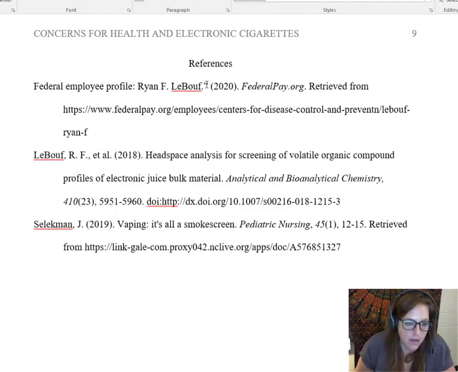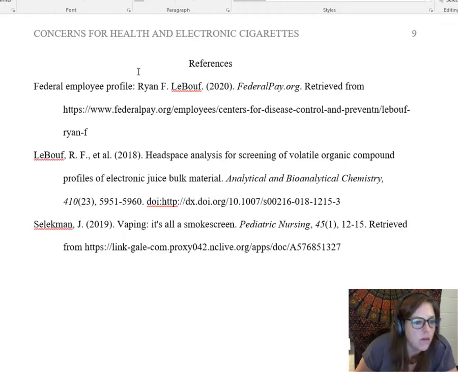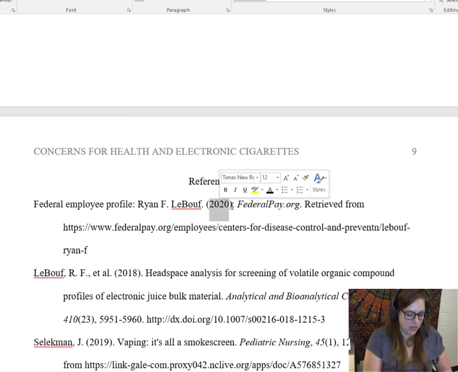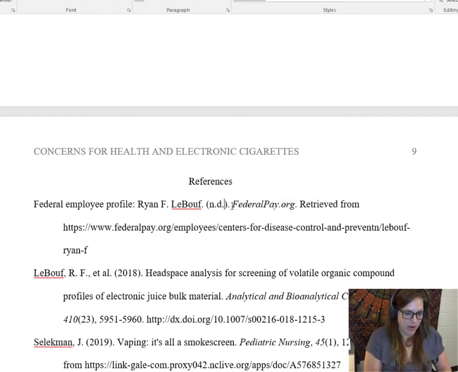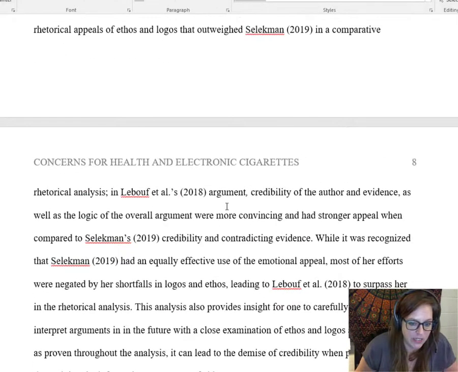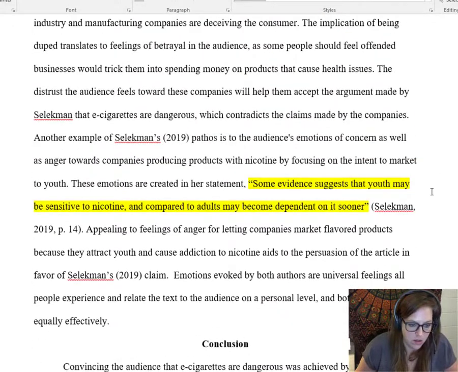This should not be in quotation marks. And that is the correct capitalization there. This is a really simple citation because there's not a lot of information. The words retrieved from appear here because we just have the URL. And everything else here is correct too, except for that. If you don't have a date, then you do N period D period. And that's true for your in-text citation as well.